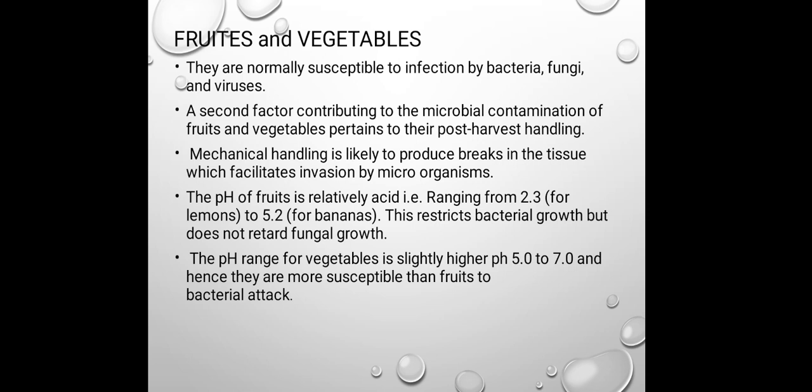Now the next type of food material is fruits and vegetables. Within these fruits and vegetables, they are normally susceptible to infection by bacteria, fungi and viruses. Means they may be attacked by bacteria and fungi. Preferentially we are focusing on the bacteria and fungi.